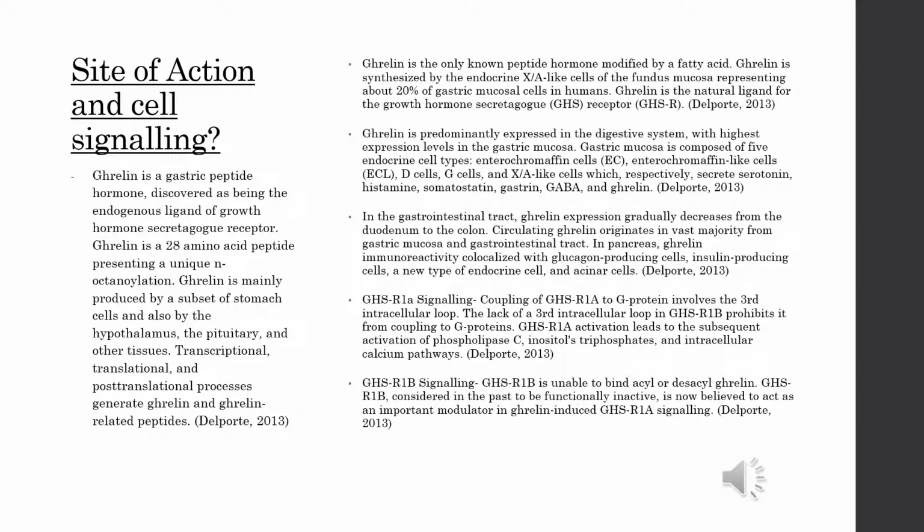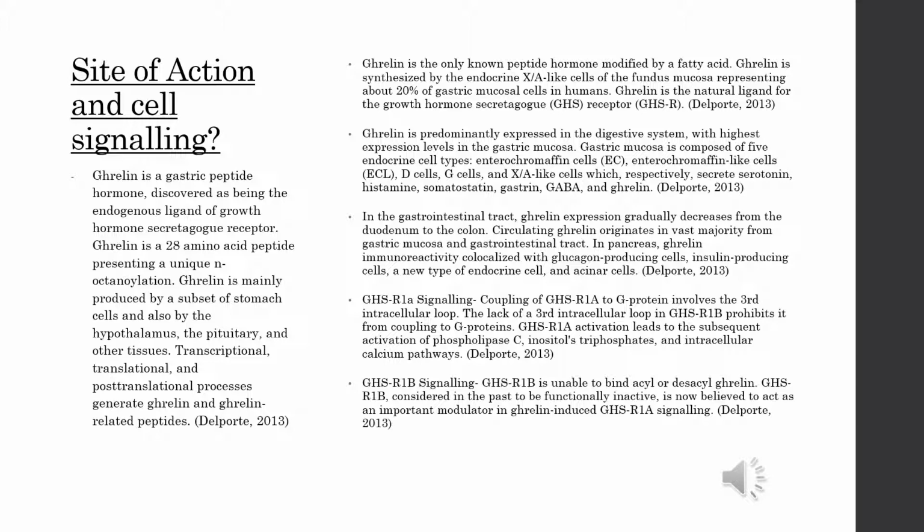Transcriptional, translational, and post-translational processes generate ghrelin and ghrelin-related peptides. Ghrelin is the only known peptide hormone modified by a fatty acid. Ghrelin is synthesized by endocrine X/A-like cells in the fundus mucosa, representing about 20% of gastric mucosal cells in humans. Ghrelin is the natural ligand for the growth hormone secretagogue receptor, GHS or GHSR.